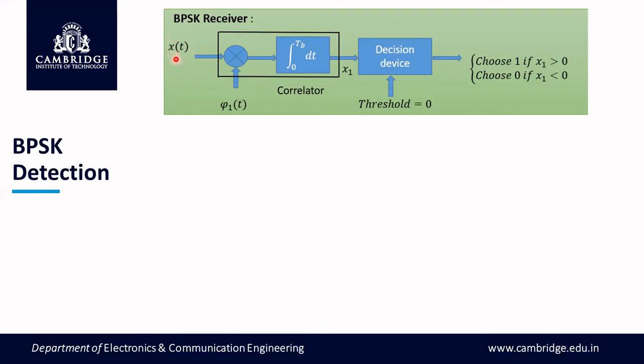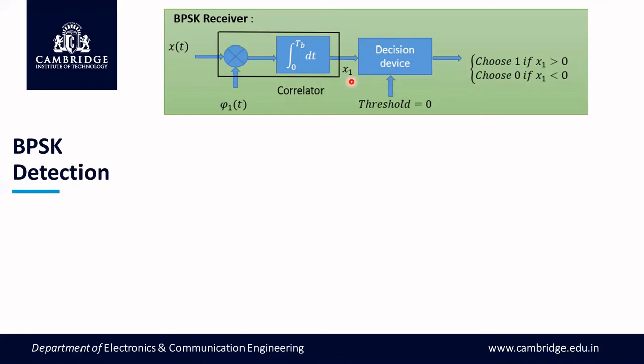To find that out, we multiply with phi1 of t. Both s1 of t and s2 of t contain phi1 of t, so no problem. The incoming signal multiplied with phi1 of t and integrated gives x1. If there is no noise on the channel, then x1 will be either root Eb or minus root Eb. If the transmitted symbol is 1, you will get root Eb here. If the transmitted symbol is 0, you will get minus root Eb.